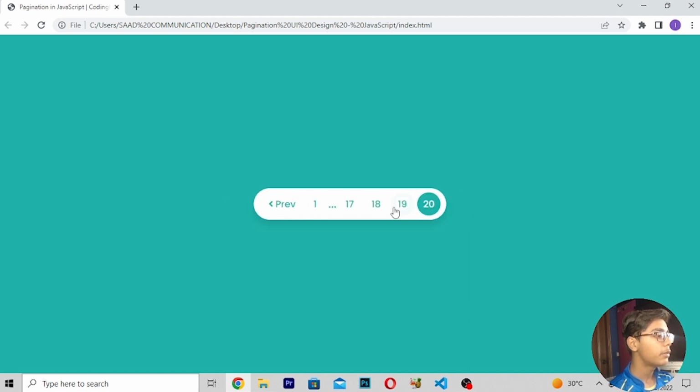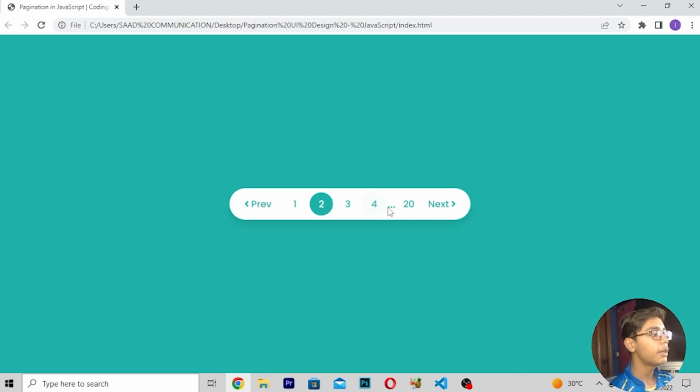I have built 20 pagination tabs here. You can build as many as you want, it's your choice. You can see when I'm pressing this, I'm moving backwards. When you move to one, you can press the next button to move forward, and this is really good. You can press the preview button to move to the previous page again, and you can also see how good looking it is.